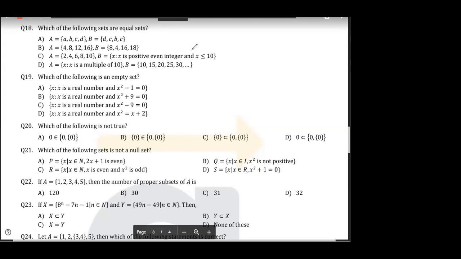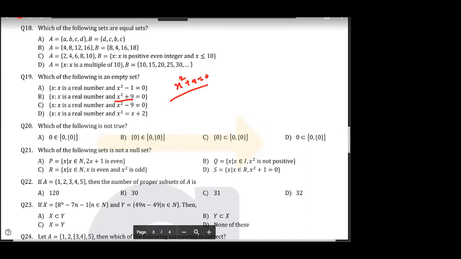ठीक है, next. Yes, empty set and null set are the same, right? Okay. अरे, what is the solution of x square plus 9 is equal to 0?